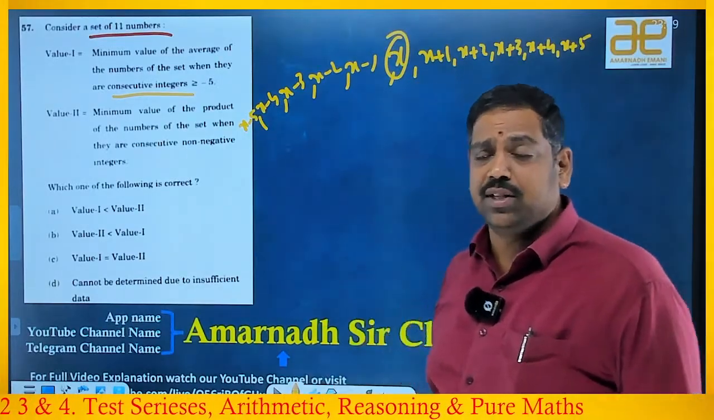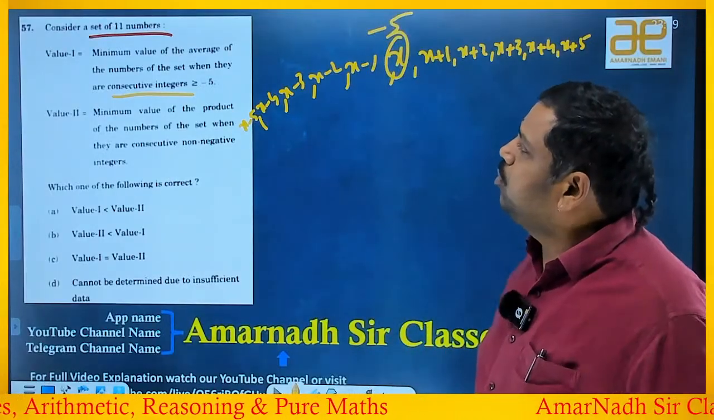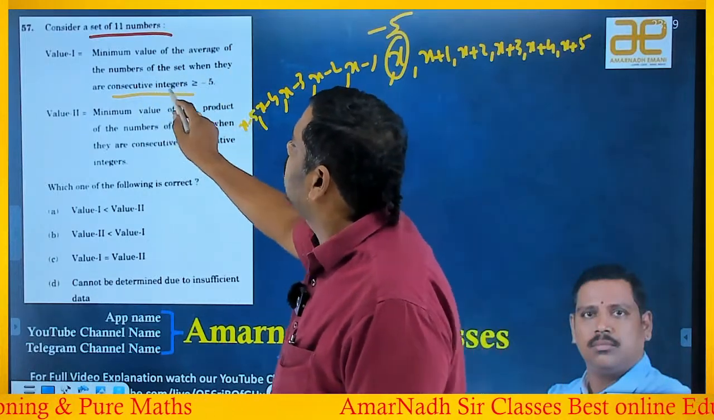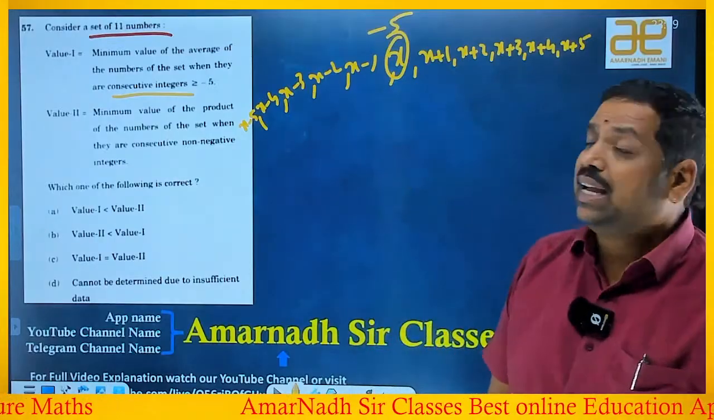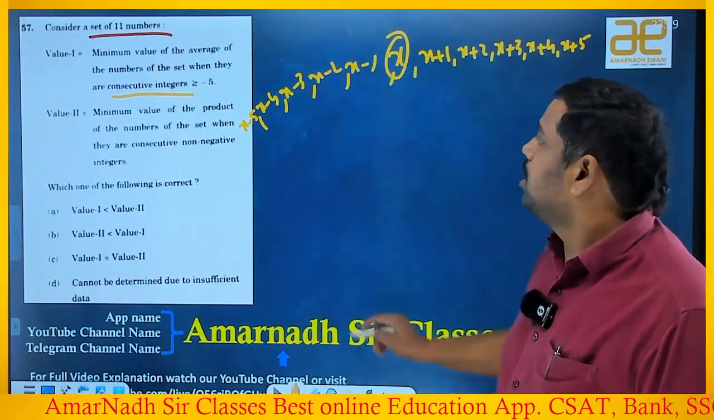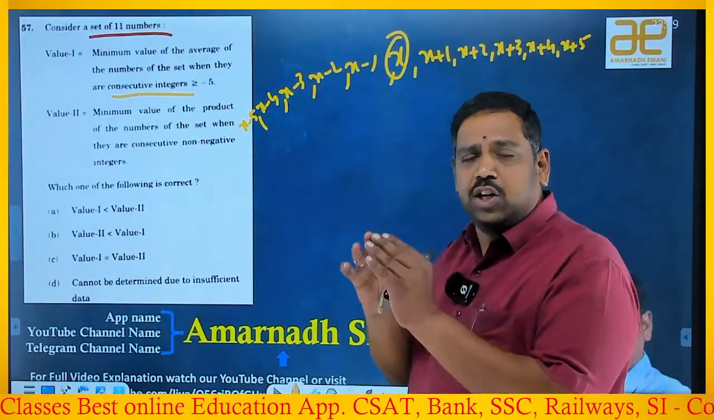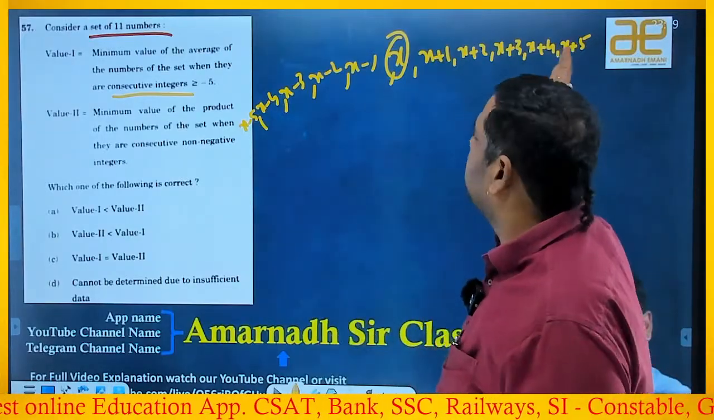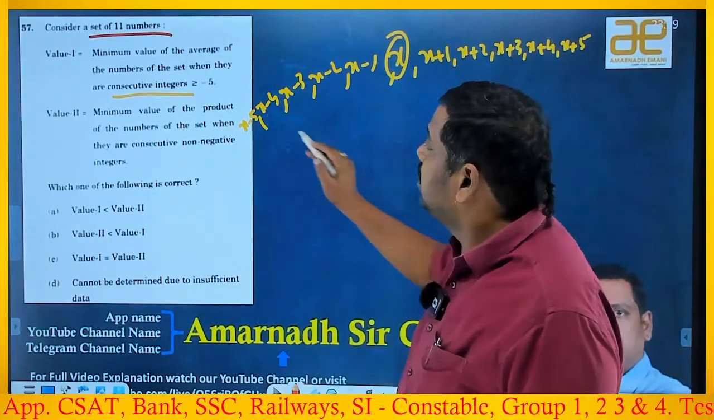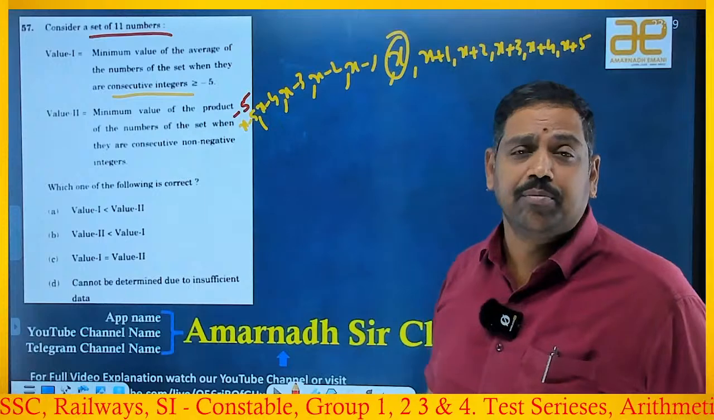The middle number is the average, that is x. And he specified the average is how much, -5. So you want the minimum value of the average of the numbers when they are consecutive integers, each greater than or equal to -5. Each number is greater than or equal to -5. No, he is not specifying that the average is -5. Each number is greater than or equal to -5. Minimum value of the average: if the average needs to be minimum, definitely this value should be minimum. So this is the minimum value that we have to take, x minus 5. And the minimum value is, integers greater than or equal to minus 5. Greater than or equal to minus 5 means minus 5 is also a possibility.